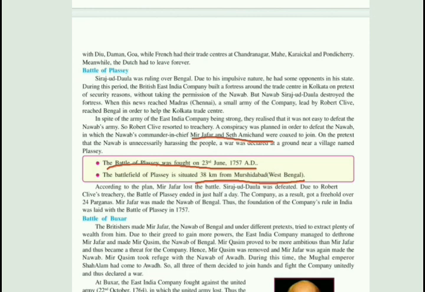Due to his impulsive nature, he had some opponents in his state. Impulsive means acting without planning. So due to this type of nature, he had some opponents, which means opposition parties, in his state. During this period, the British East India Company built a fortress around the trade center in Kolkata on the pretext of security reasons.